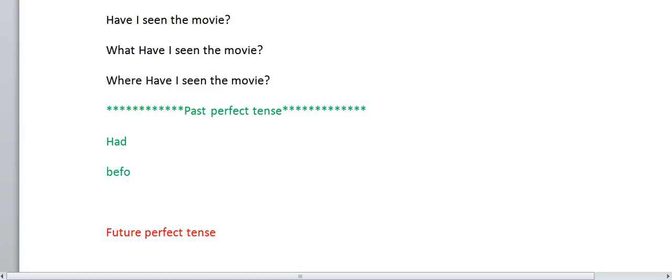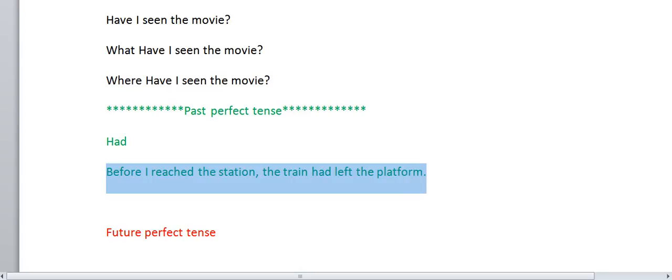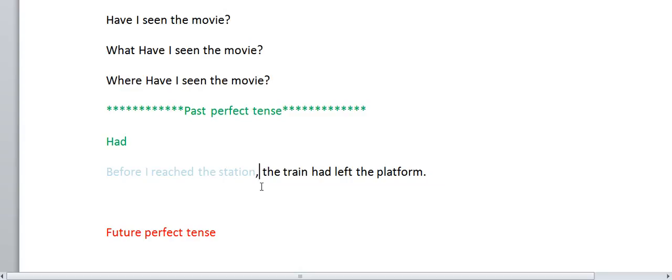Suppose, before I reached the station, the train had left. The train had left the platform.